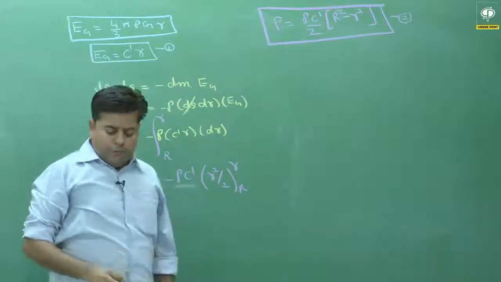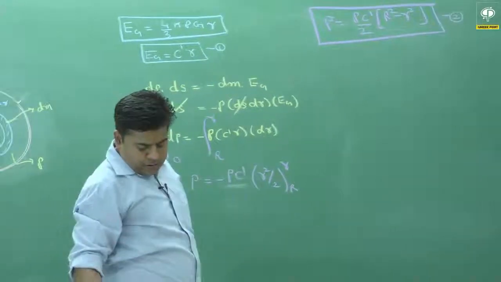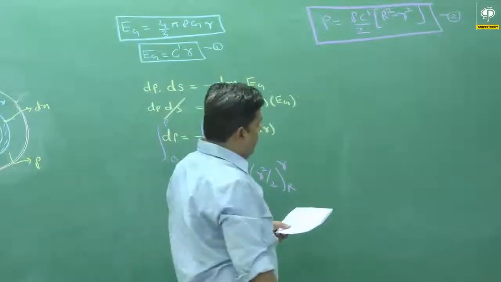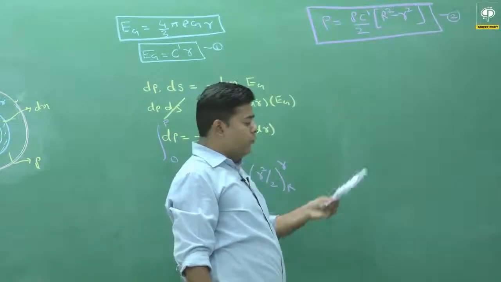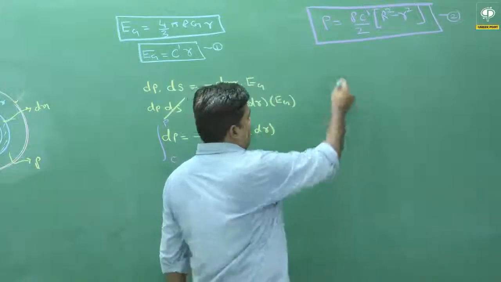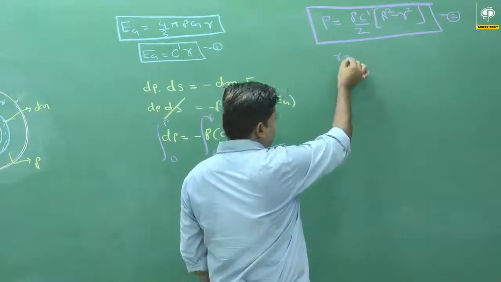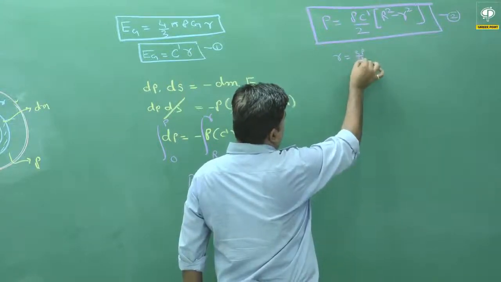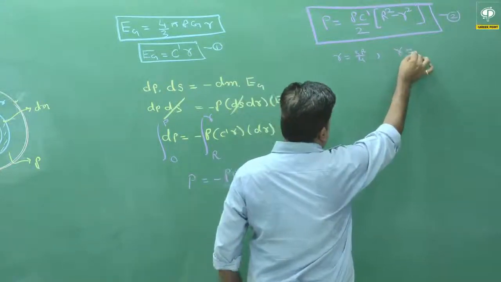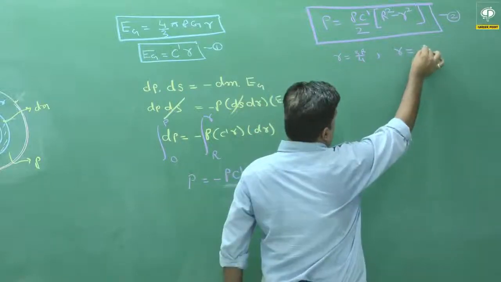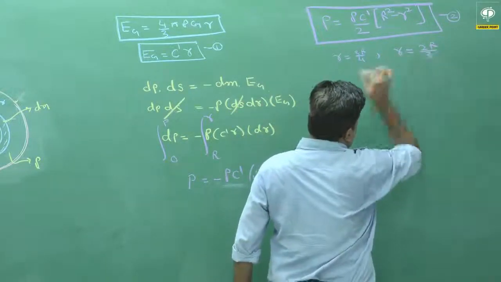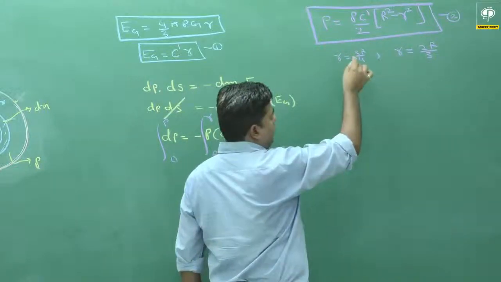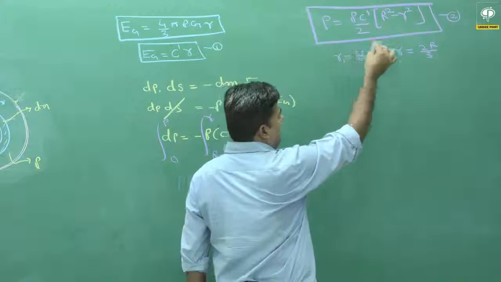Now we move on to the question. In option number B, we have to calculate the ratio of pressure at 2 different points. From option B, small r is equal to 3R by 4, and in the second case, small r is equal to 2R by 3. We call these points r1 and r2.